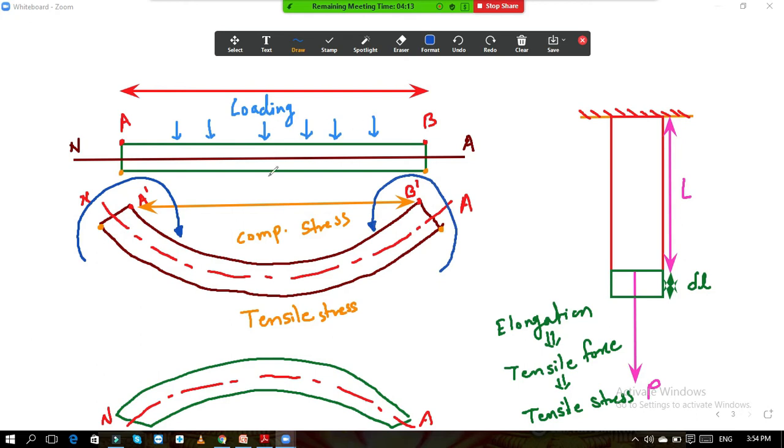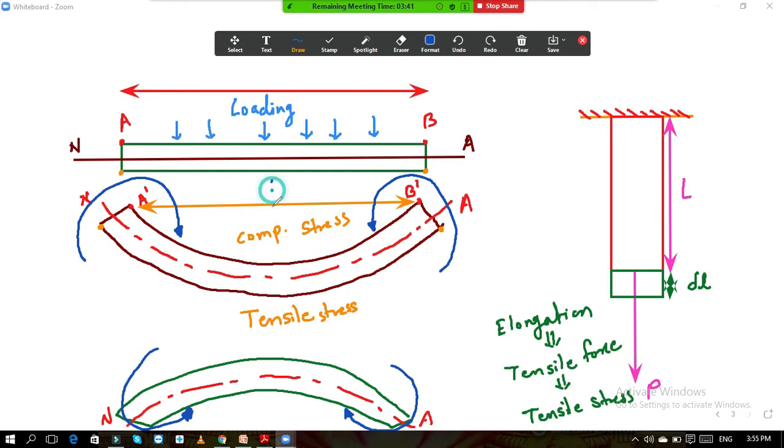Due to this loading, if these types of moments are developed, then only the sagging will happen. Okay, and due to the given loading type, if the hogging is there, then the direction of moment is like this. I'm running out of space over here, but I will show the direction arrows correctly. Okay, so these are the directions of the moments, and these are the sign conventions which you use for positive moment and negative moment.